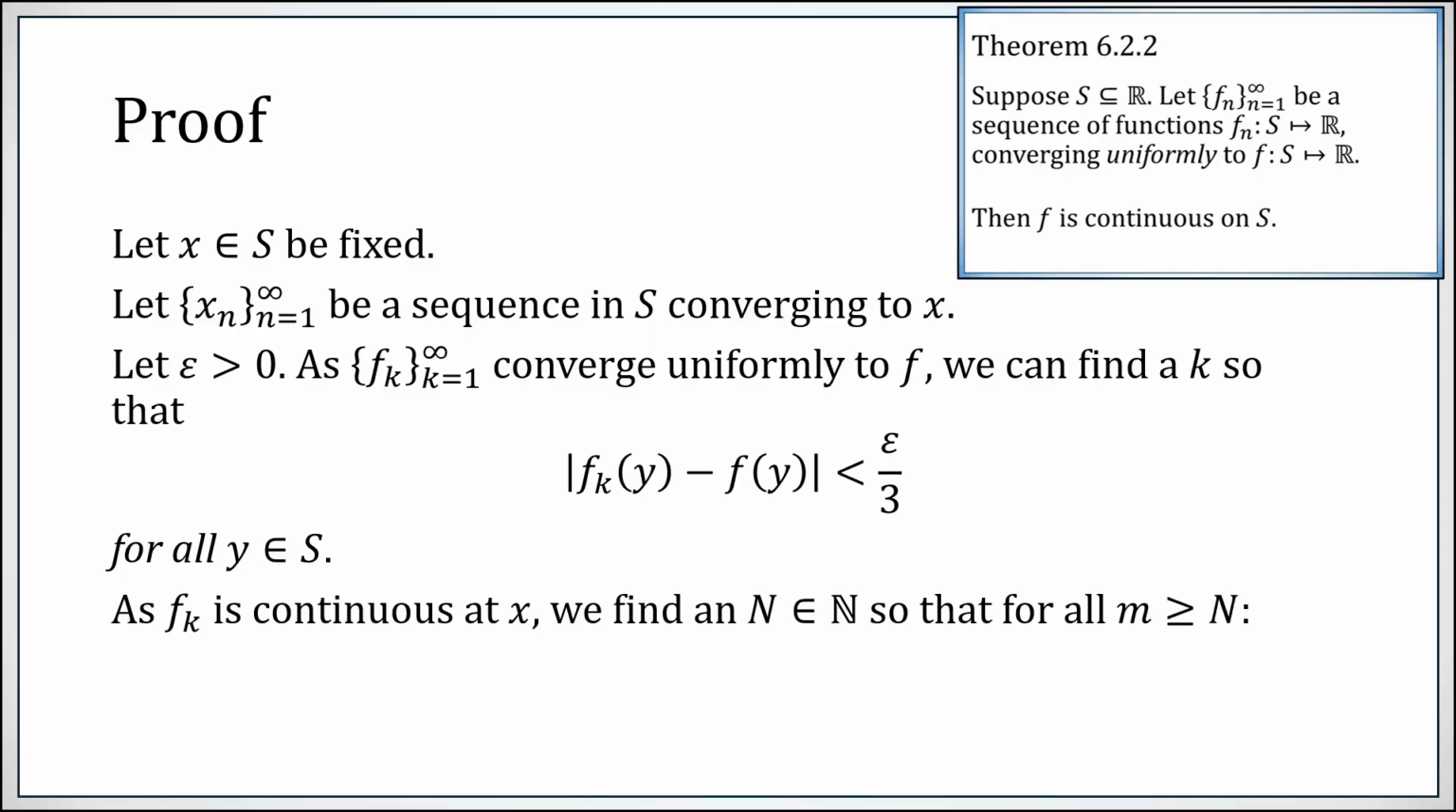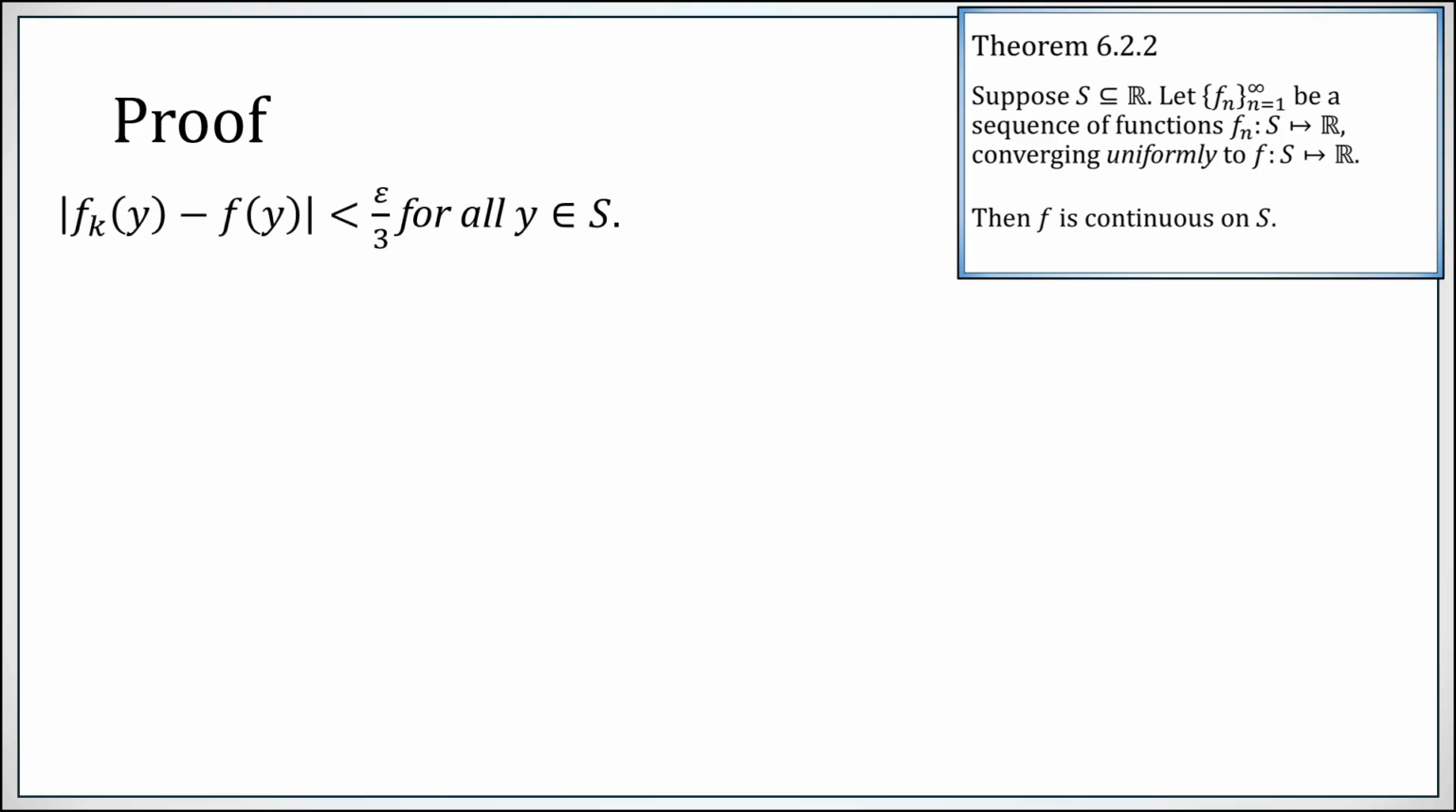Now, since fk is continuous at x, we're also going to fix an index m, so that past that point, we get fk of xm minus fk of x is also less than epsilon over 3. Here we're specifically using the fact that fk is continuous to say that since xm is converging to x, fk of xm is converging to fk of x, so eventually we'll have this being less than epsilon over 3. Okay, so we have this and that already established.